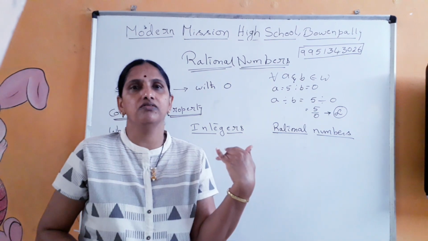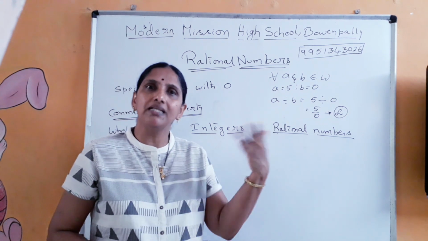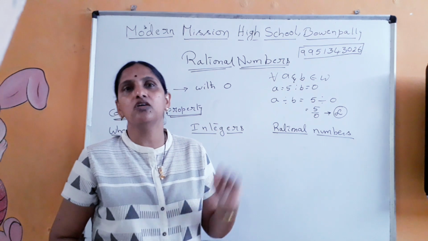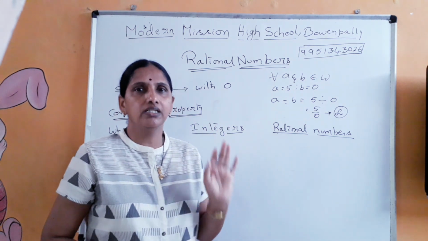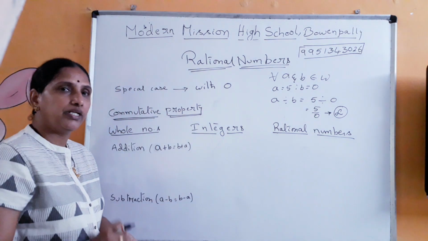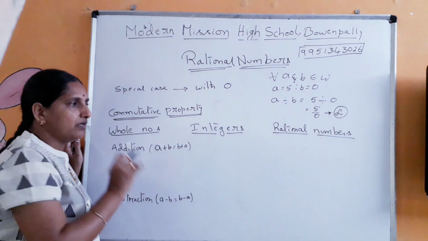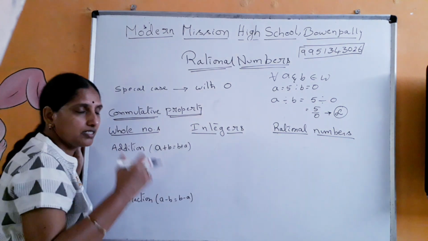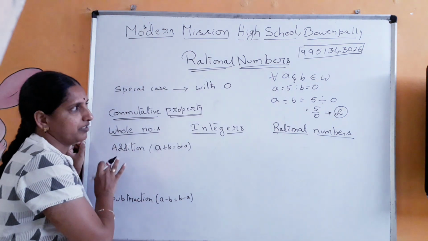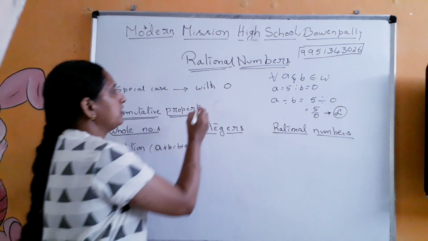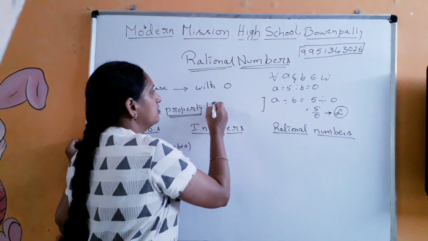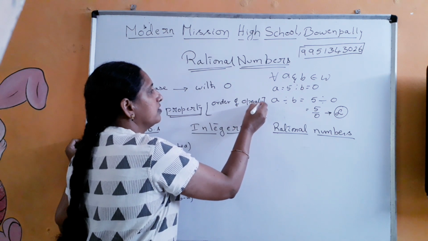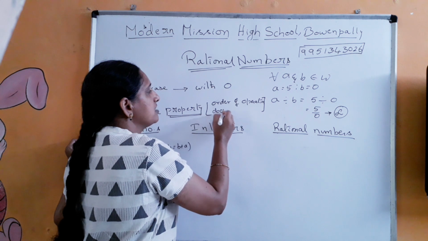Now if I reverse the order, what is the meaning of reversing the order? B plus A. Both should have the same value. Then we say that commutative property is obeyed. Now let us check whether it is obeyed by these numbers or not for different operators and for different operations. Okay, let us take addition. So commutative property, what is the important thing? Order of operation does not change the result.